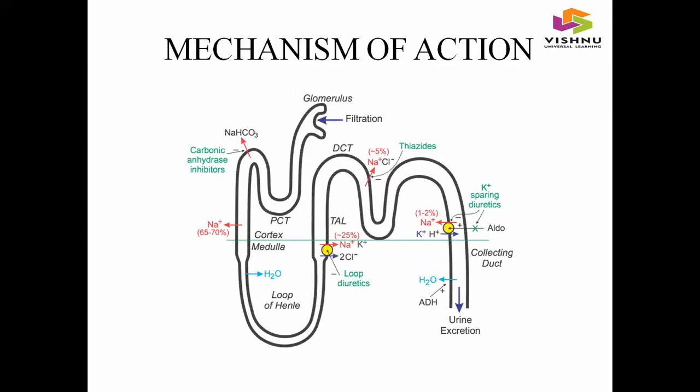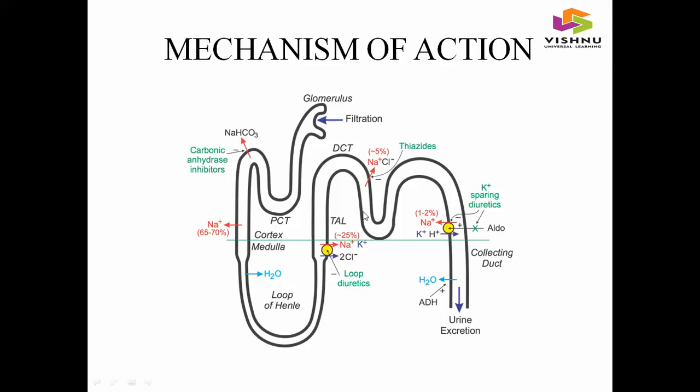And coming to the mechanism of action of the diuretics class. Firstly, we are going to see the mechanism of action of thiazides. Thiazides generally act at the distal convoluted tubule of the nephron. They inhibit the reabsorption of sodium into our body, so there is an excretion of sodium. There is no increase in levels of sodium in our body, so there may be decreased fluid volume and decreased blood pressure can be observed.